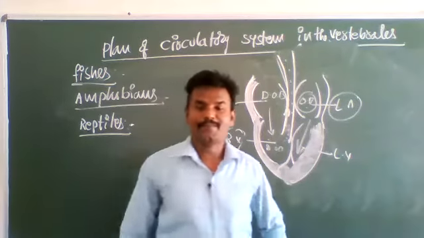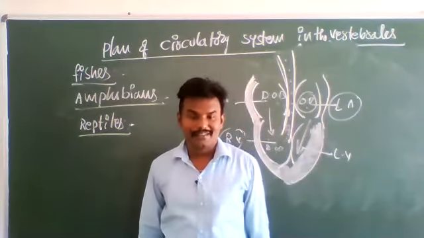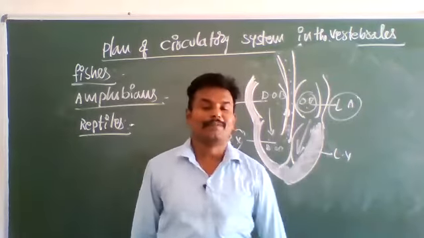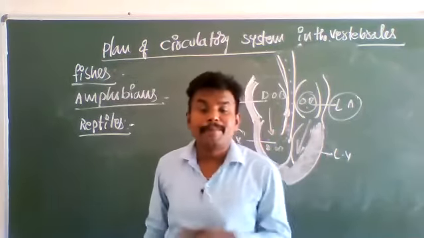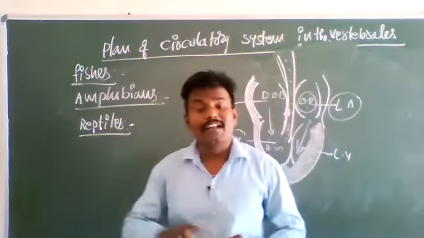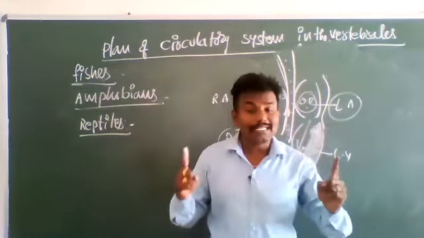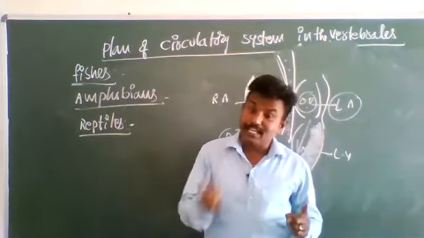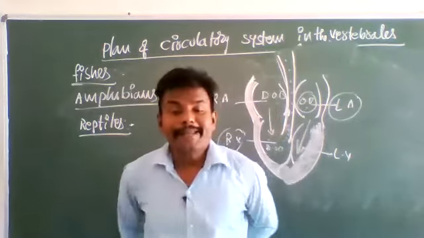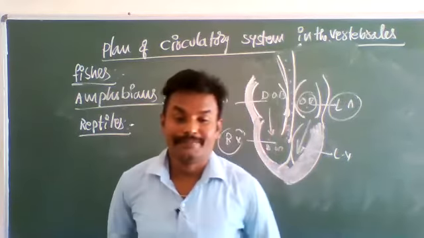Why? The fourth chamber was not developed, but the blood is pumped twice, once for the lungs and once for body parts.